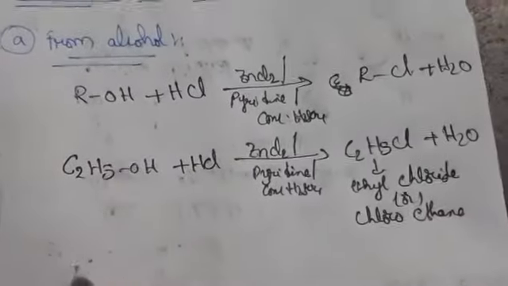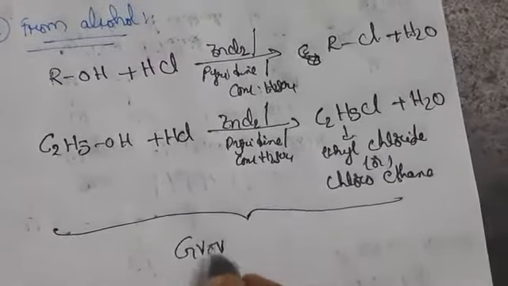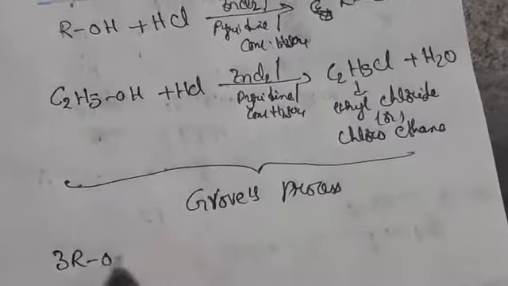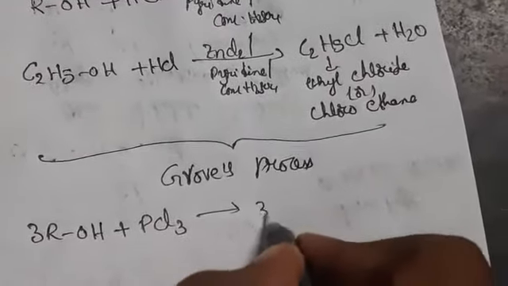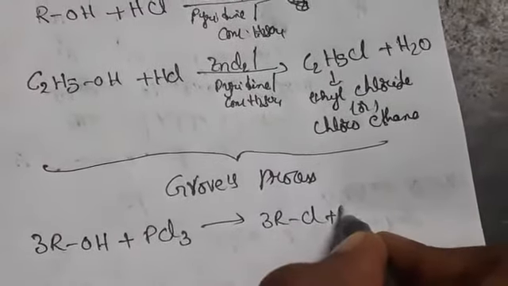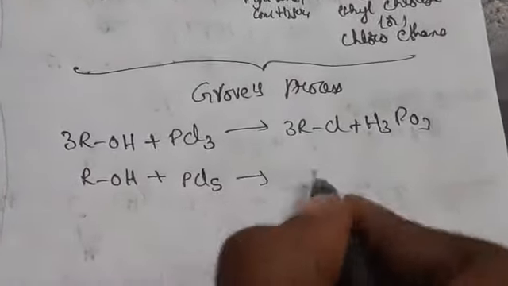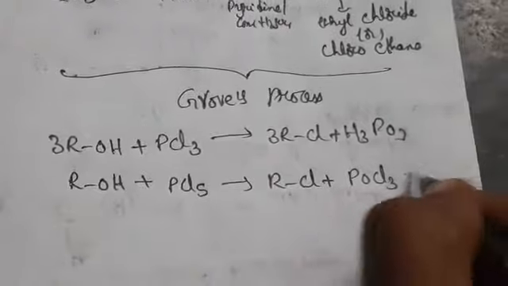We can prepare with PCl3 also. This reaction we call the Groves process. In the same way, 3ROH and PCl3 give 3RCl plus H3PO3, phosphorous acid. And ROH plus PCl5 gives RCl plus POCl3 plus HCl.